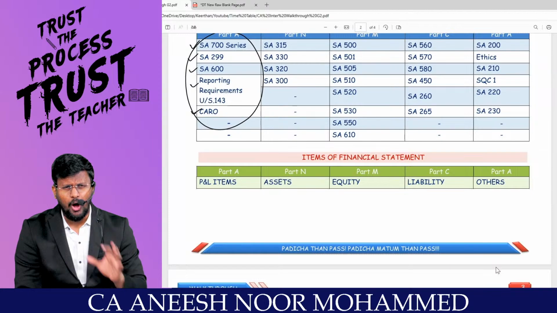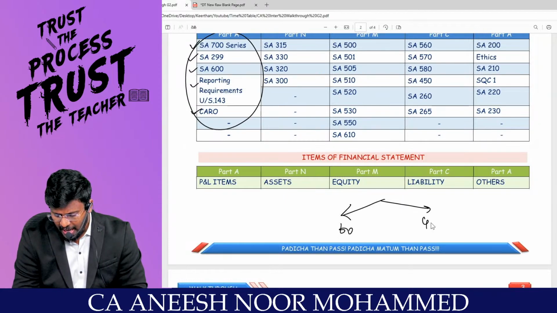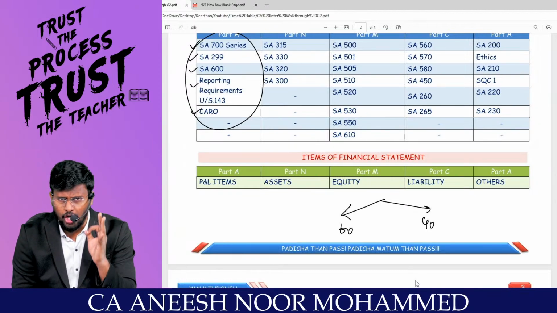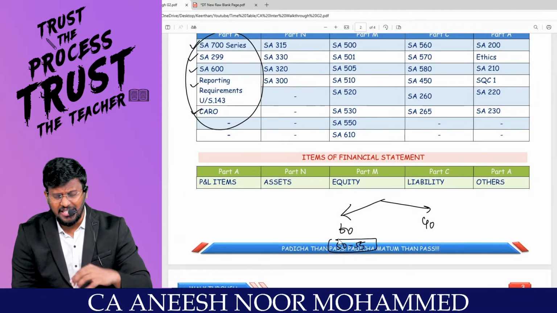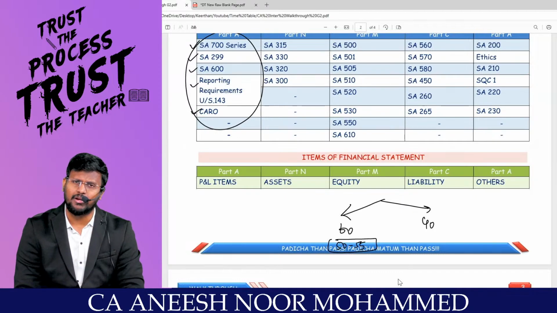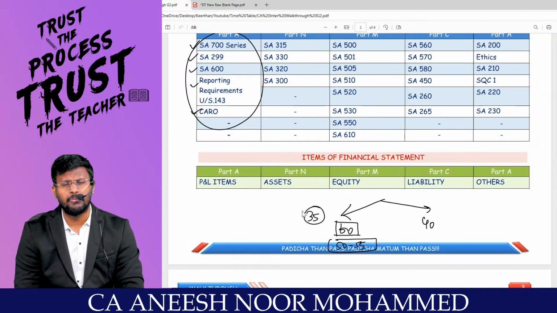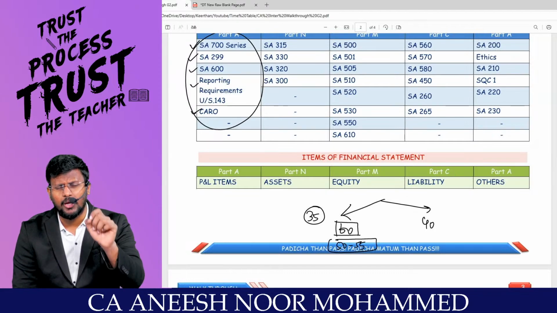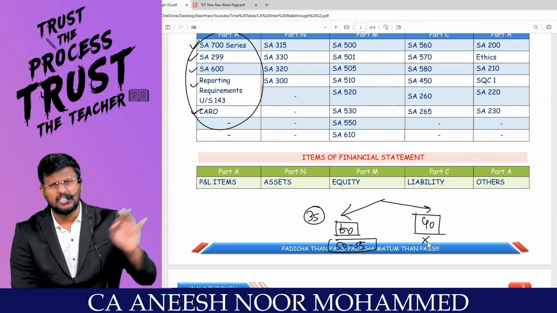What is the problem with audit? Actually audit is two subjects: 60 marks of standards on auditing and 40 marks of other topics. If you study 60 marks in costing, you will get 50 to 55 marks from those chapters. But since audit is a theory subject, if you cover only the 60 marks, you will get only 30 to 35 marks, because the conversion will be only 50%. That is the reason why we are not able to get 40 marks, and the majority of students are avoiding this 40%.